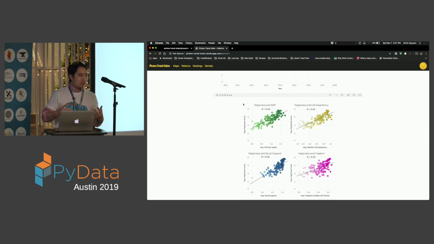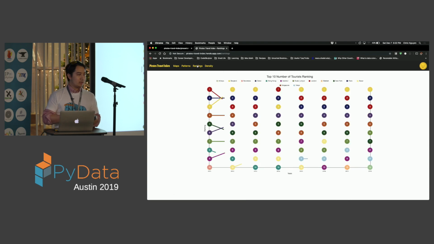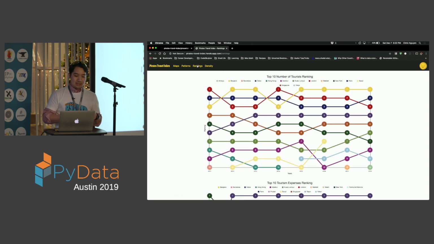So with Tableau, you can create a lot of different visualizations, but sometimes you don't have as much control of it. So another view that we did was using a library called D3. It's a JavaScript visualization library. So with this visualization library, we were able to create this bump chart to view rankings.